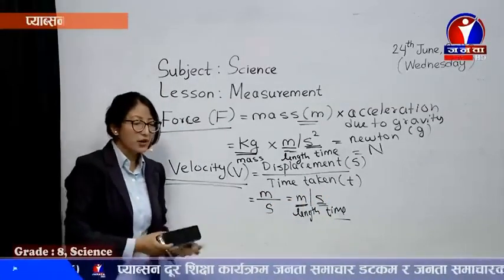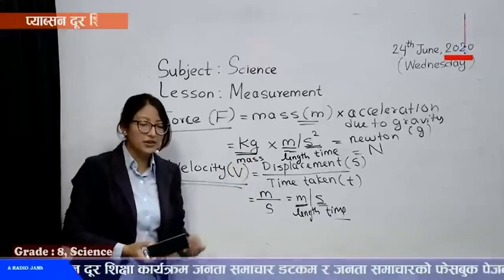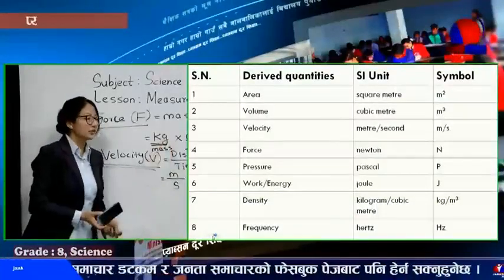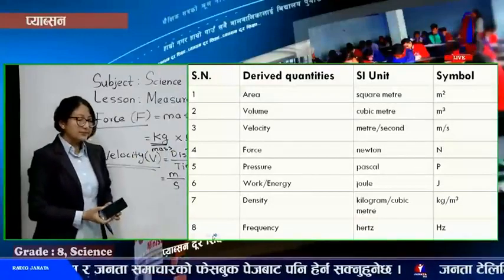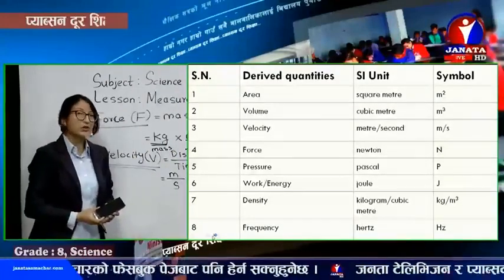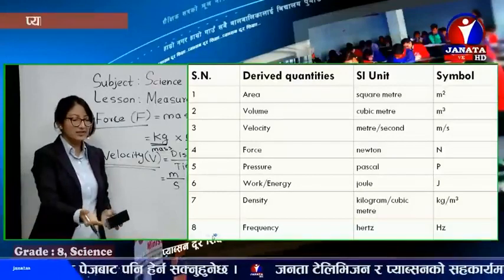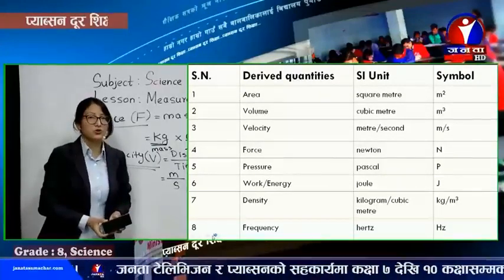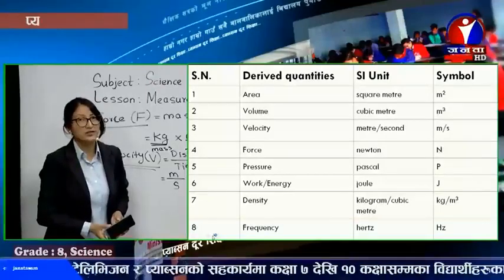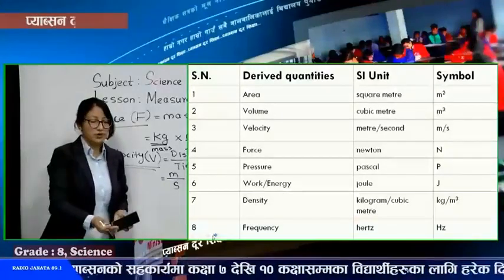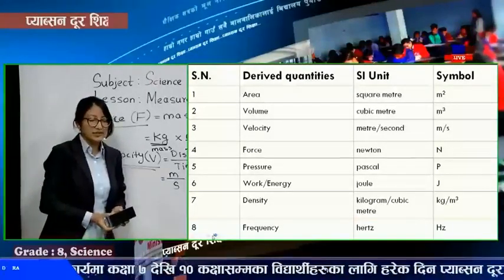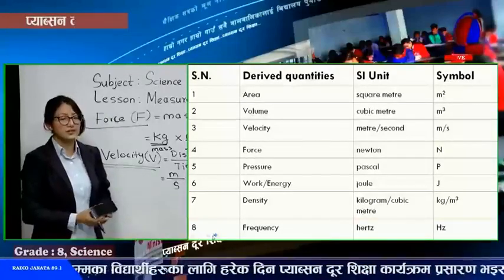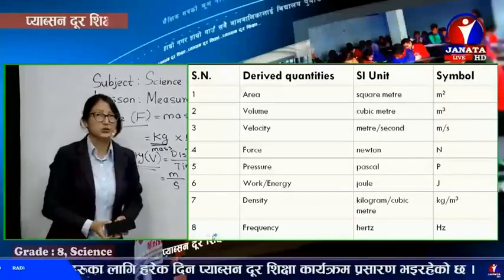Similarly, we have more. We can see pressure. The SI unit of pressure is Pascal. You can just check in the slides here being presented. Work or energy, it is joule, and it's denoted by capital J. Density is the ratio of mass per unit volume. You can see its SI unit is kg per meter cube, and frequency is hertz. That's all about derived units.